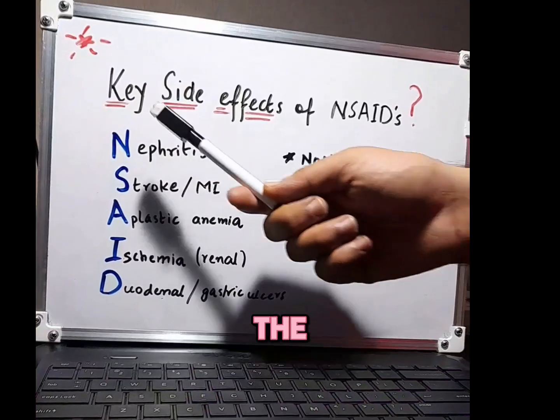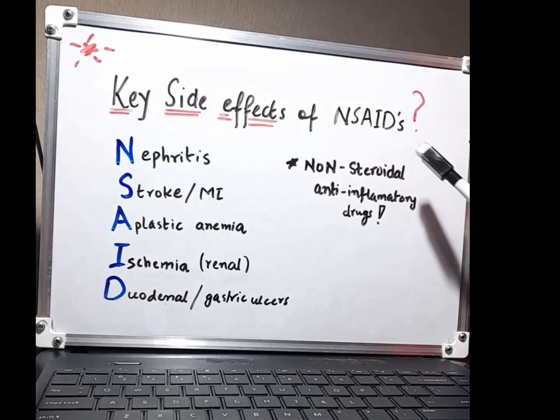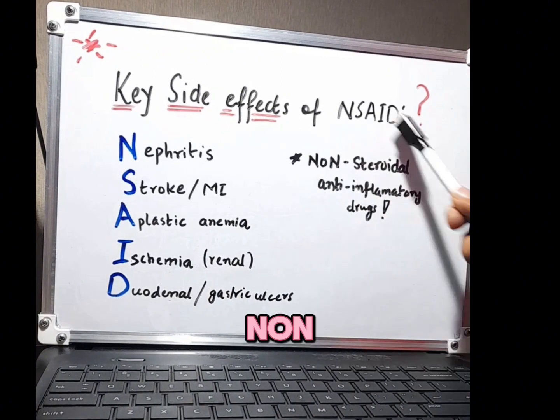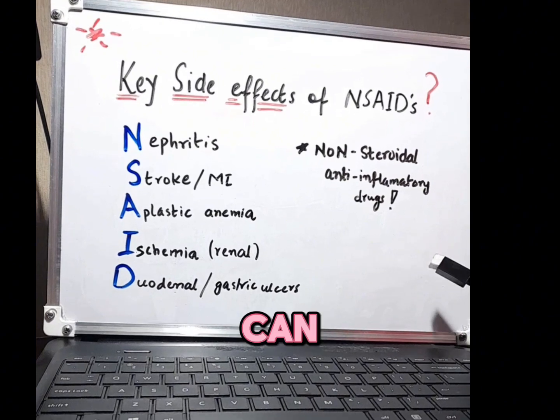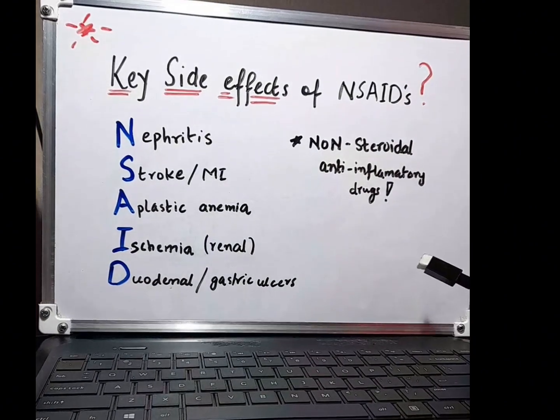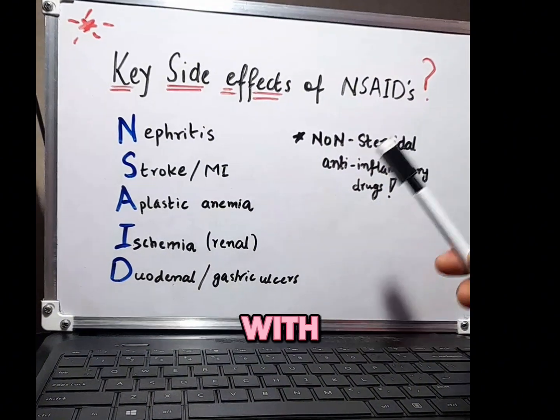We will discuss the key side effects of NSAIDs. NSAIDs are non-steroidal anti-inflammatory drugs used against inflammation. So they can cause various kinds of diseases. We will understand this with a mnemonic.